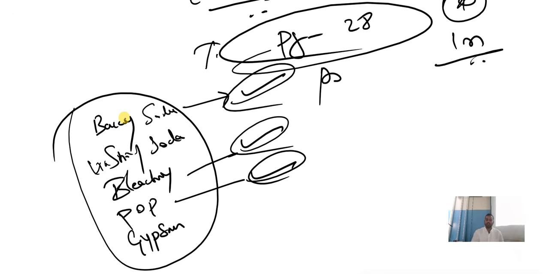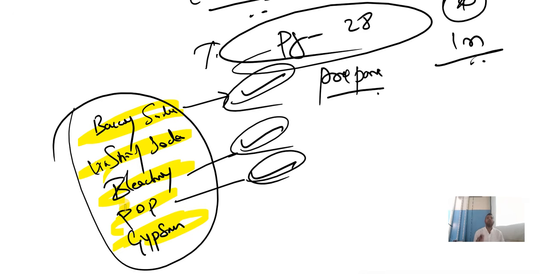Especially in these three cases, remember how we prepare them. For the rest, remember their molecular formula, chemical name and uses. But especially for baking soda, bleaching powder and POP, you have to remember how to prepare them.